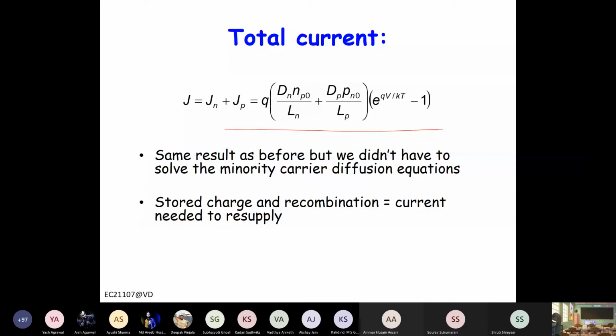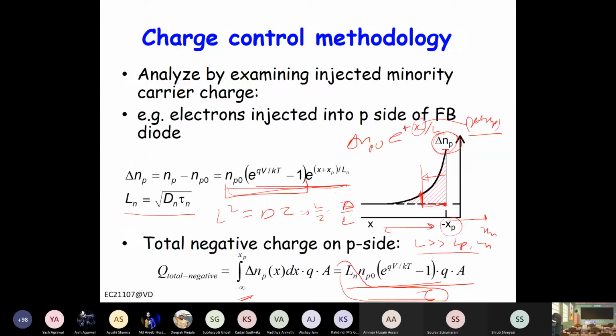Now let us analyze this further. In forward bias and reverse bias, what does this current equation tell us? In forward bias, this V is positive. In reverse bias, this V is negative. What will be this delta np?